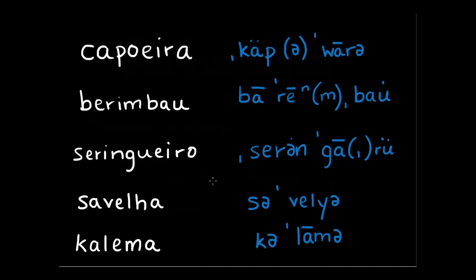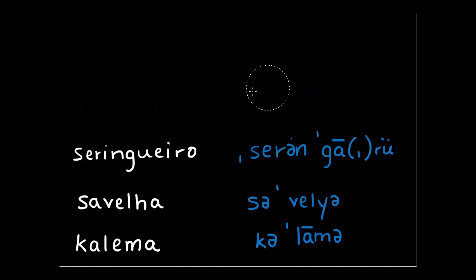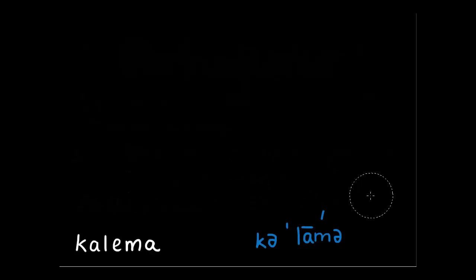And hopefully you can start to see some unique spellings and sounds in Portuguese, and we're going to talk about all of this when we get to the rules. Okay, so these are our first 5 words, and we can go ahead and look at our next 5. So here's capoeira, berimbau, sarangueiro, savelia, and calema. Okay, and our 6th word is ipecac.